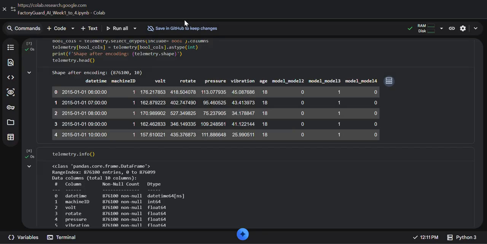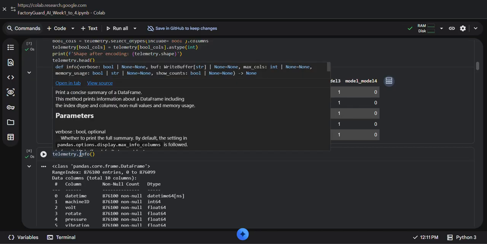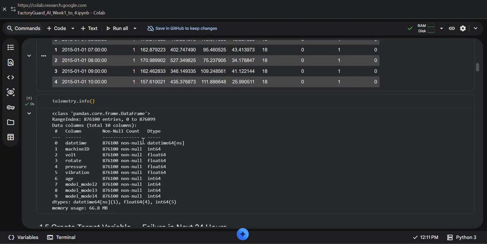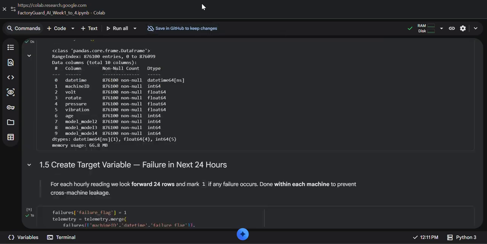Now I print the data frame information using the telemetry info function, which shows its values and data frame information.